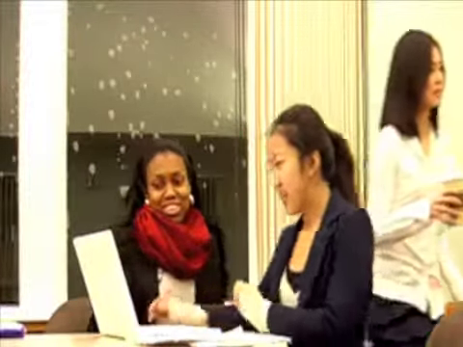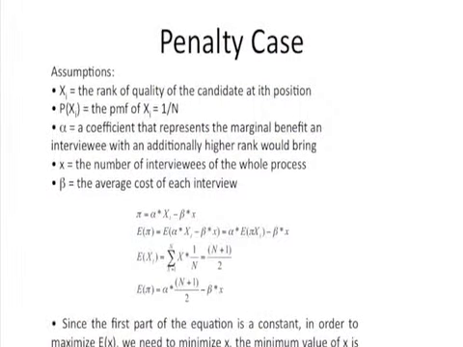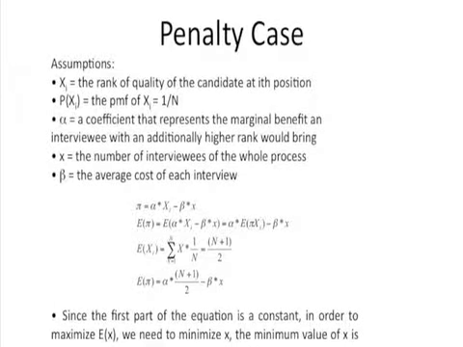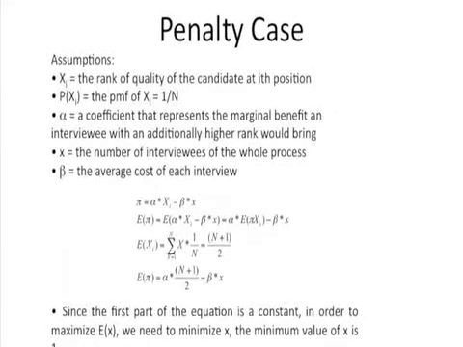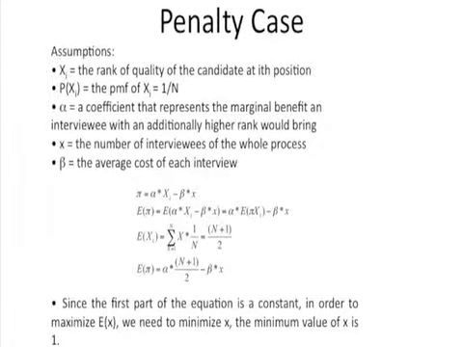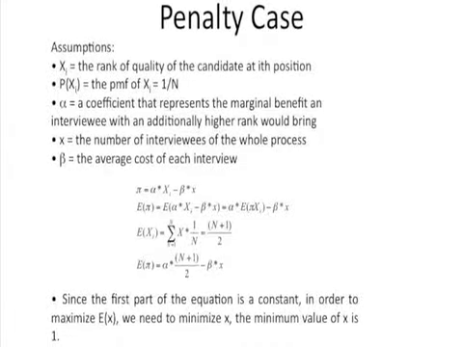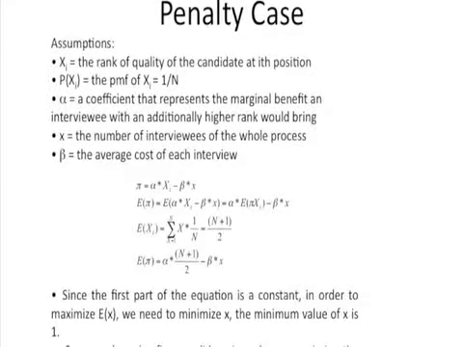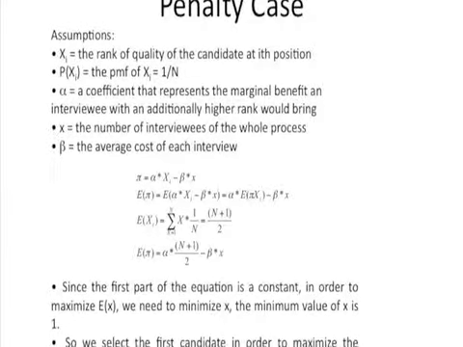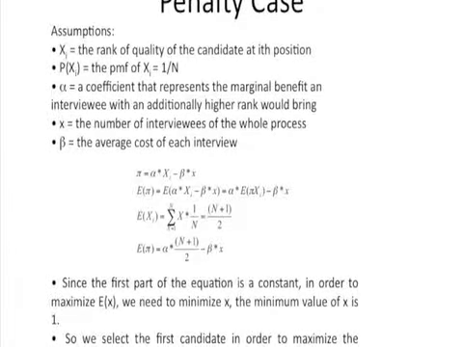So let's tackle this problem. We suppose that each candidate brings in a certain amount of benefit in proportion to their rank of quality, and the cost of interviewing each candidate is a constant. Exactly. We can express the net benefit of selecting any candidate in such a mathematical equation. The first part is the benefit that the final candidate brings in, and the second part is the cost of the whole interview process.